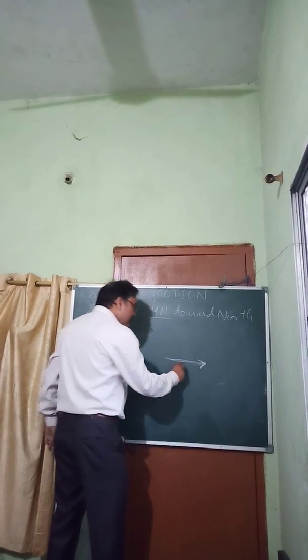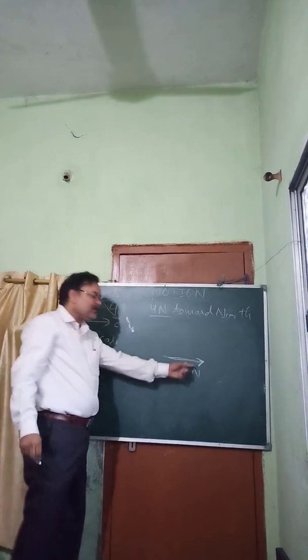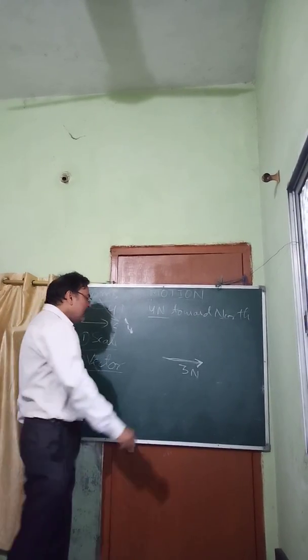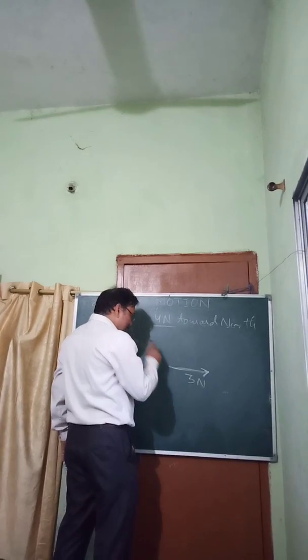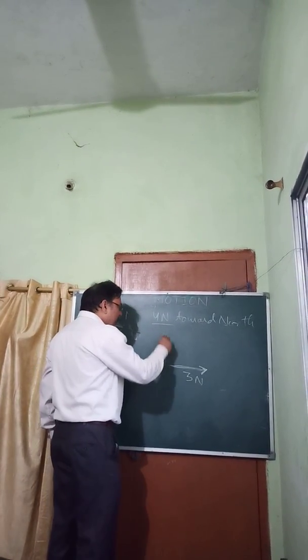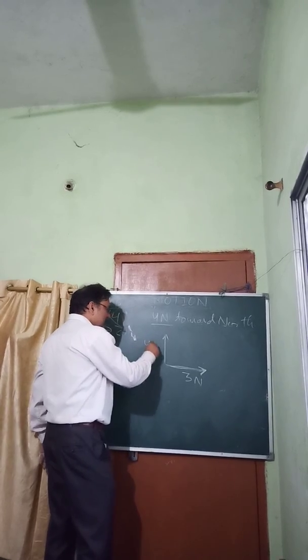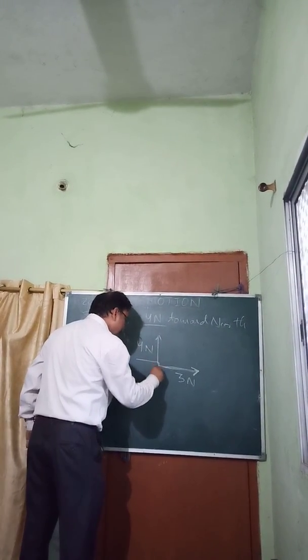Suppose there is a force of 3 Newton acting like this, and a force of 4 Newton is acting like this on the same body. This is the body.